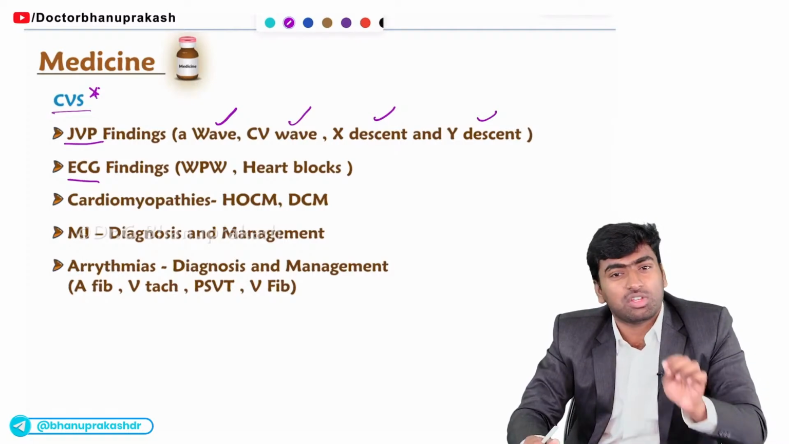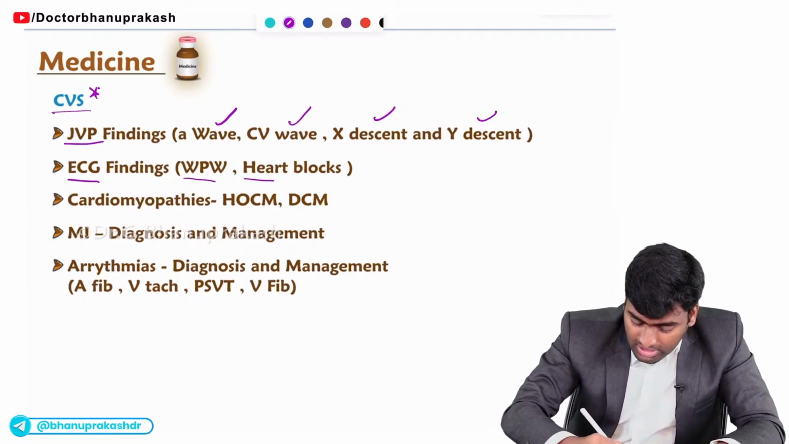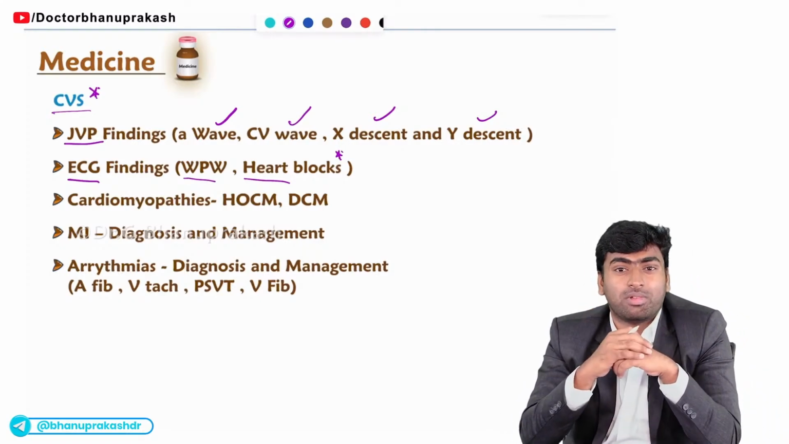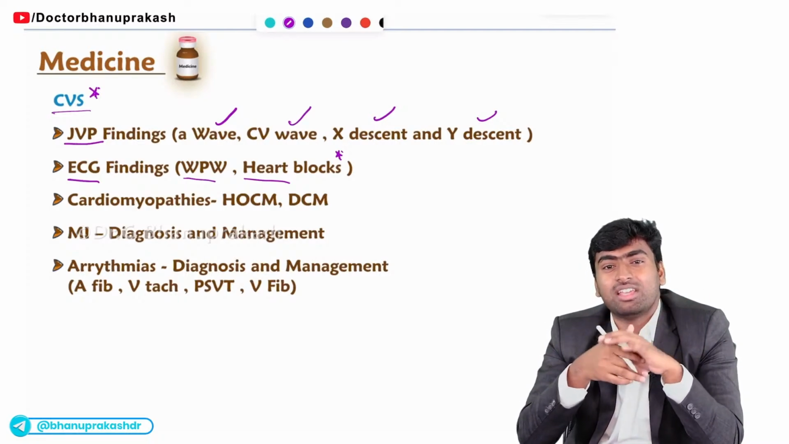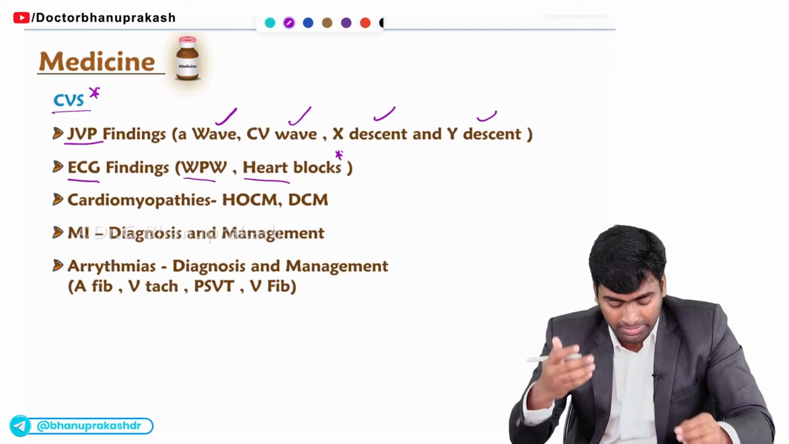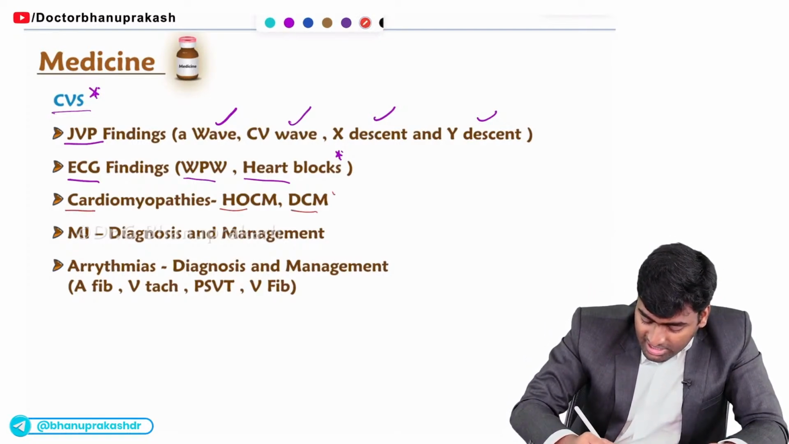The next one is the ECG findings. You should at least know the ECG for WPW syndrome and also for the heart blocks. So these two ECGs you must know. The rest of the ECGs you may or may not know, and they are easy to interpret anyway.